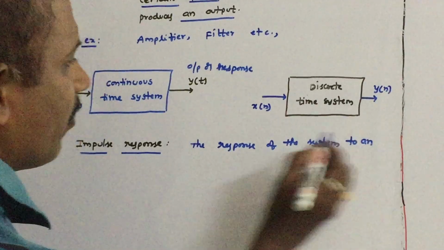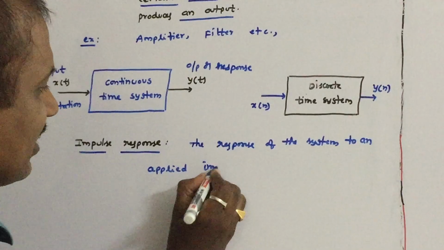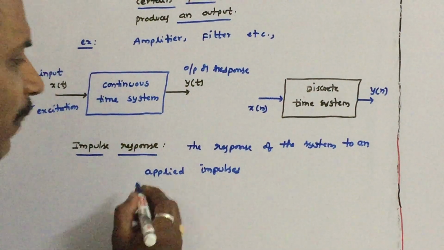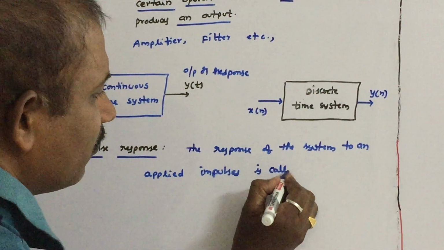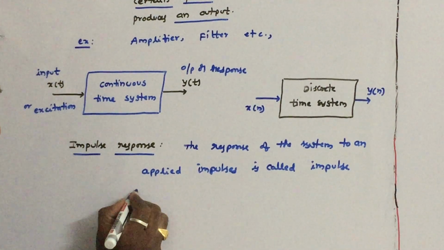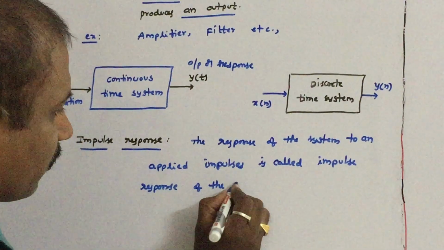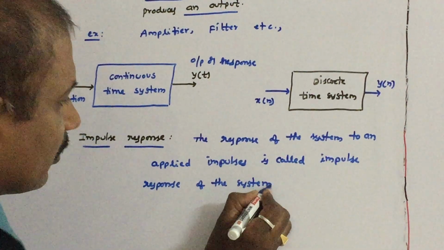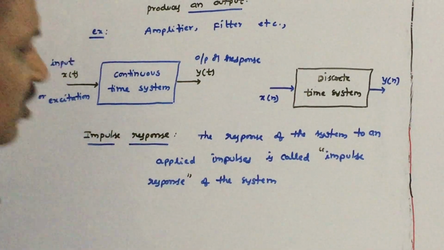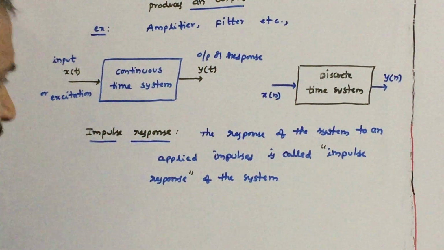That means if you apply an impulse to the system, the response of the system to the applied impulse is called the impulse response of the system. A very important definition of the chapter.